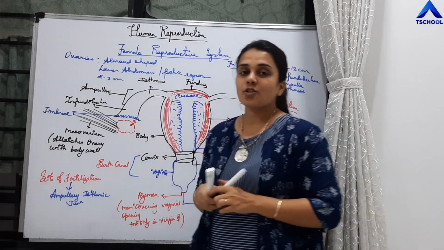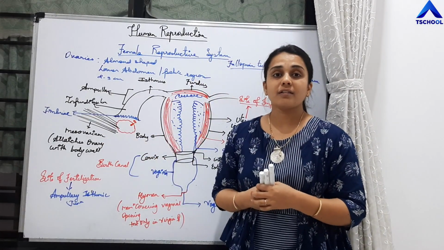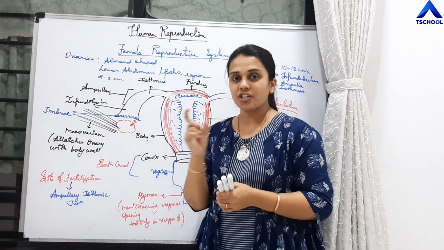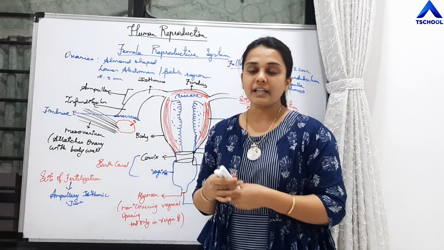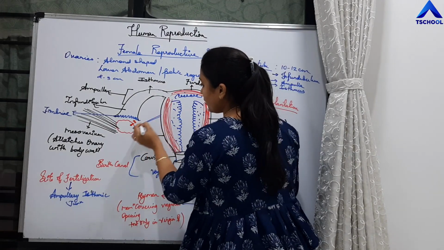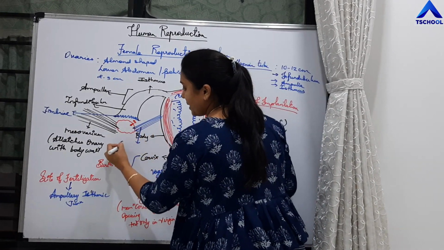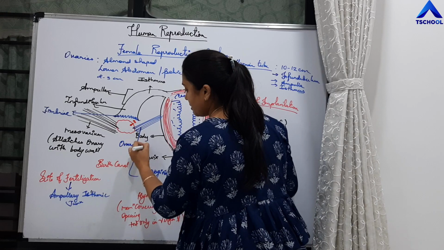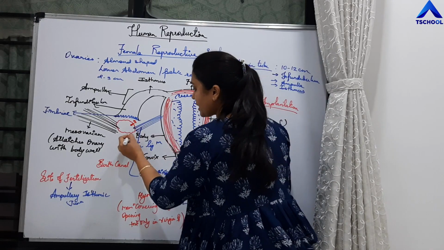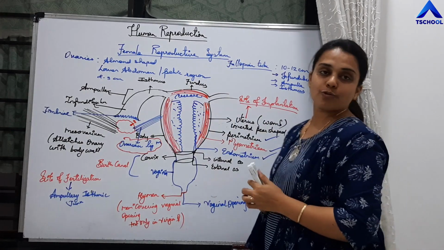So we are quickly revising all the parts of the female reproductive system. The primary sex organ is the ovary. Ovary is a very small, tiny, almond-shaped structure present in the lower part of the abdomen in the pelvic region. One more thing, this ovary is also connected with the uterus by a ligament. That ligament is called the ovarian ligament. What is the ovarian ligament? The ovarian ligament is the connection of the ovary with the wall of the uterus, right?